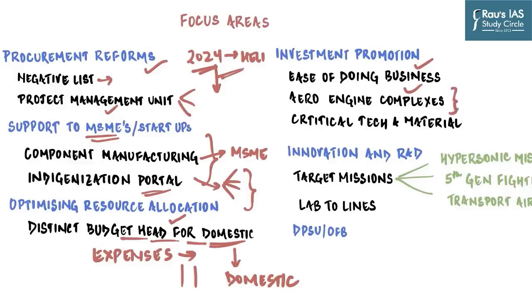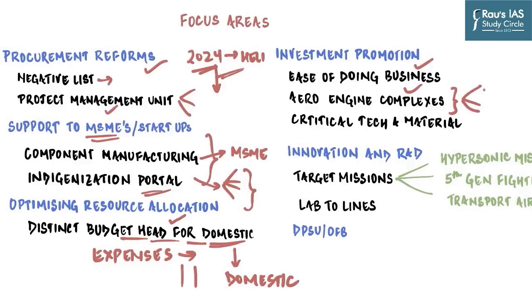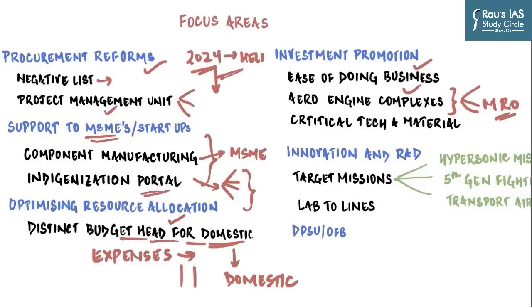Then in the draft policy, the government also mentions creating aero engine complexes, which will not only focus on manufacturing of aviation sector equipment like helicopters and fighter jets, but will also look into MRO capabilities, which is basically maintenance, repair and overhaul. And if you know, currently in India, there are no MRO services provided by either Boeing or Airbus. All our aircraft have to go either to the Middle East or European countries in order to get them serviced.